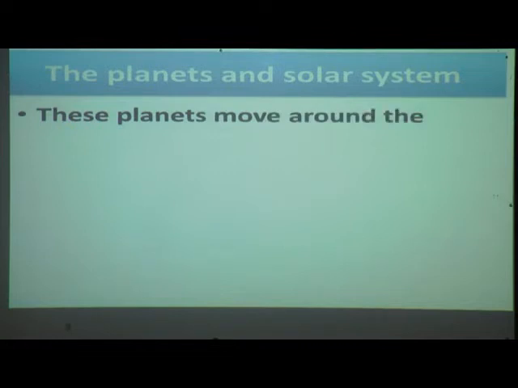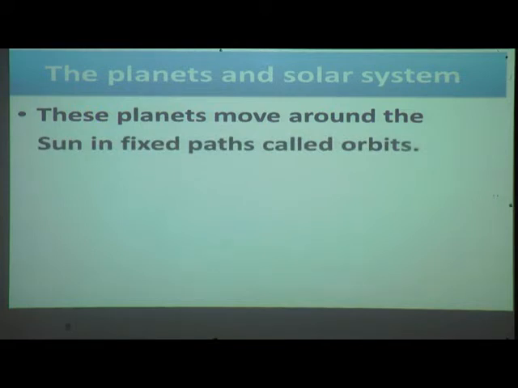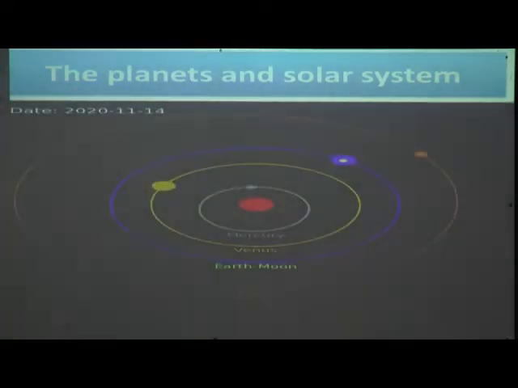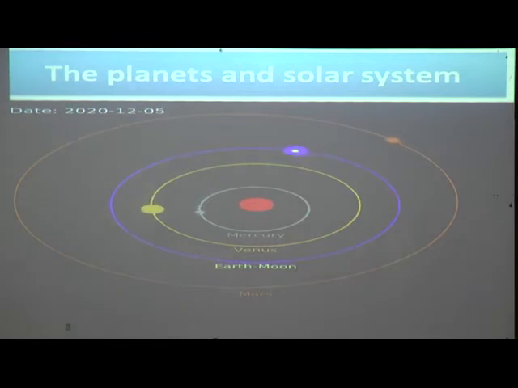These planets move around the Sun in a fixed path called orbits. We will see. Yes, that circular line is called an orbit, and that red dot is the sun. Others are planets. They are moving around the sun in a fixed path. That is called an orbit.